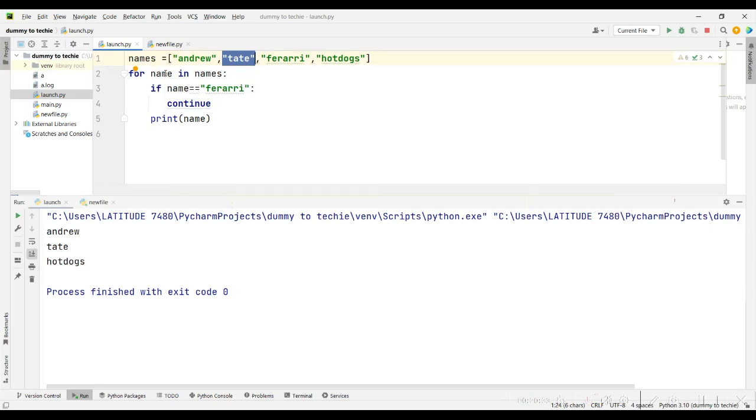Yes, so jump it, go back and start from the top again. Continue means don't go to the next line; go back to the beginning and continue the loop. So it jumps over Ferrari, then continues when the name is hot dogs and prints it out, and you have Andrew, Tate, hot dogs. Andrew hates hot dogs.